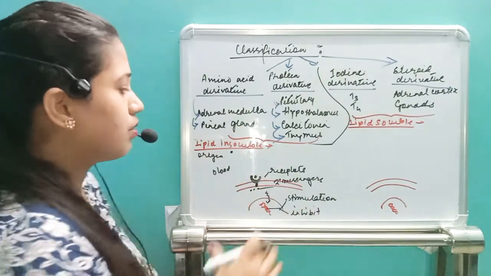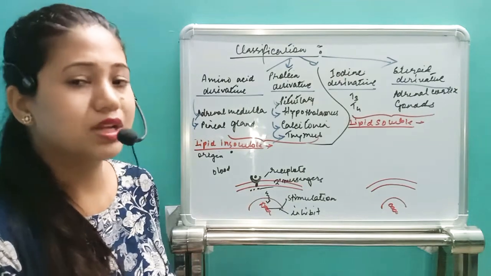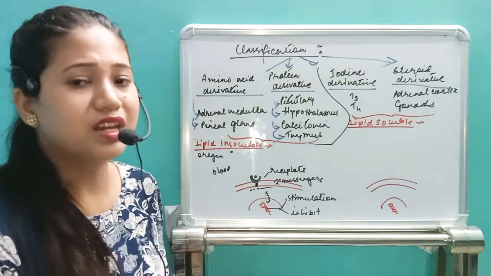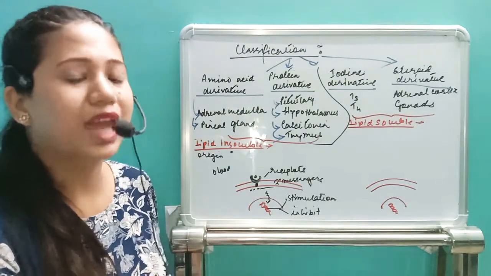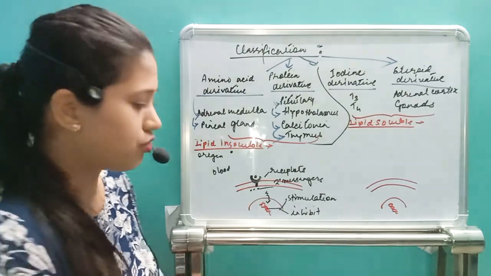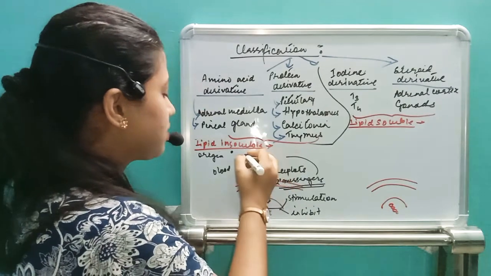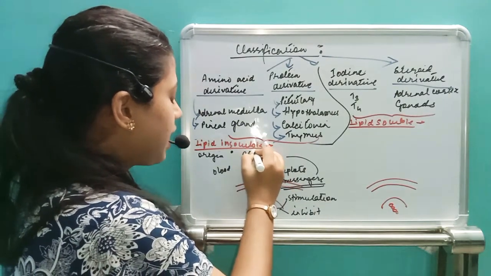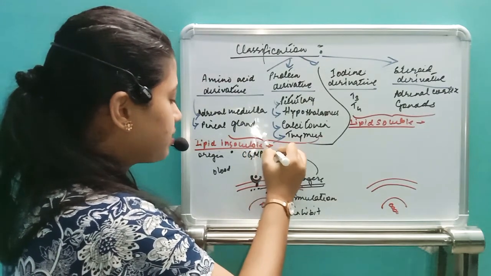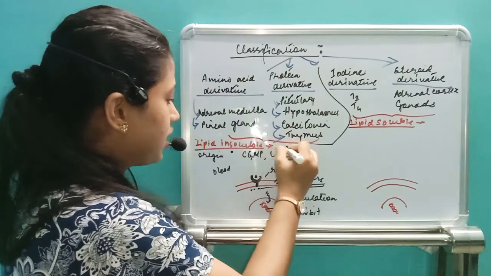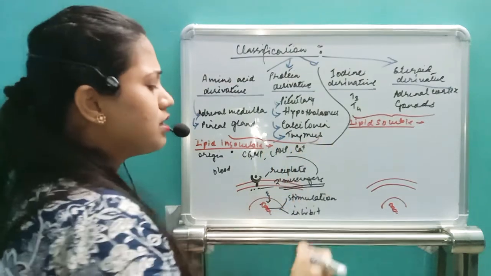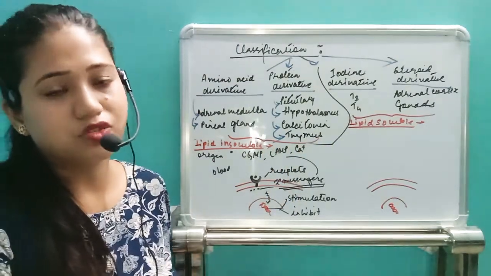So this is how the lipid insoluble hormone works, because a lipid insoluble hormone cannot invade the lipid bilayer membrane, so they will carry the message via some secondary messengers. So these are the secondary messengers. We have different types of secondary messengers like cAMP, cGMP, cyclic AMP, cyclic GMP, then calcium ion. These are the different varieties of secondary messengers we have.